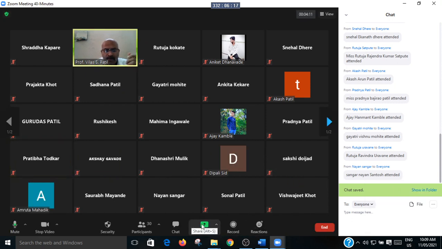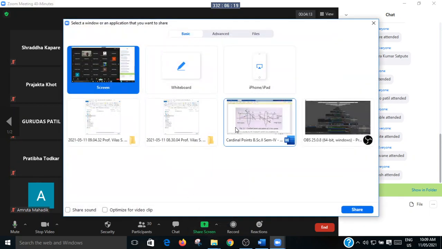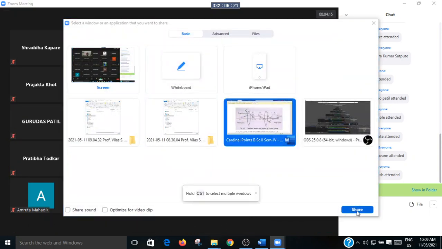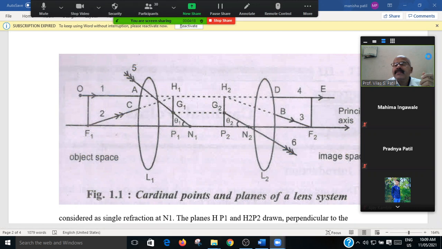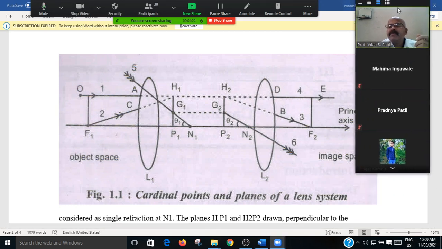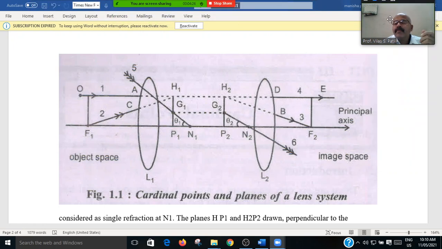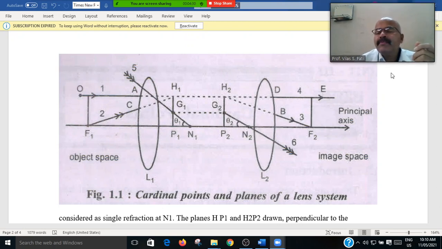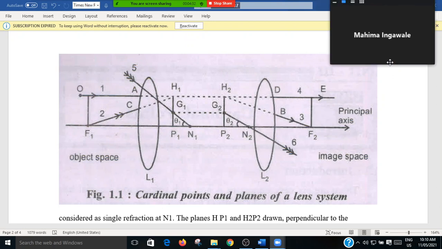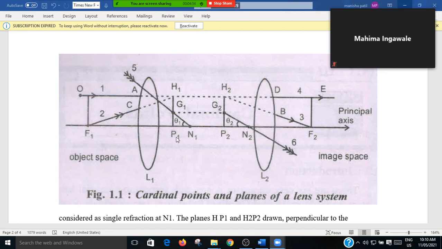Okay, I am going to share the screen of today's lecture. Friends, the screen is shared. Well, is it visible? Mahima, the screen is visible. Yes, sir. Okay, thank you, Mahima.